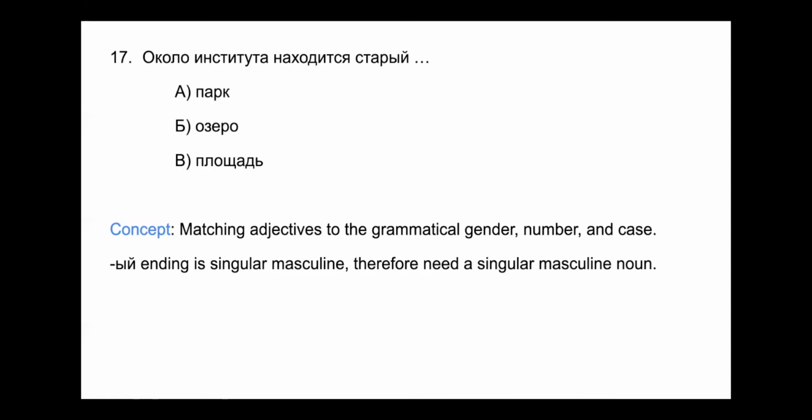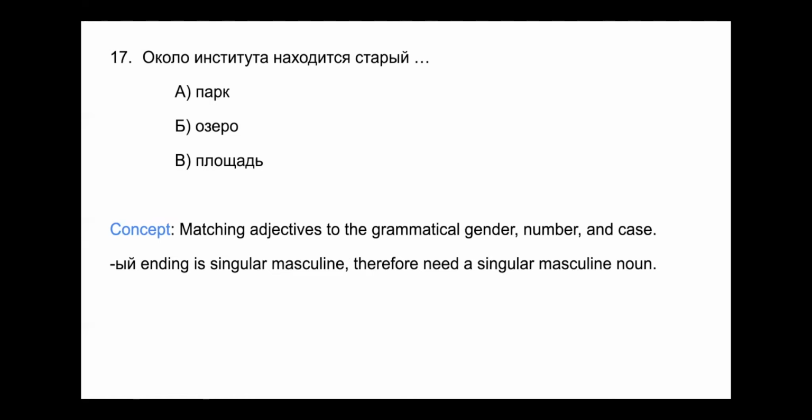In this case, площадь does serve as a feminine noun. And so старый is not going to match with площадь. Since it is singular feminine, старый would have to be старая площадь. А, я ending.